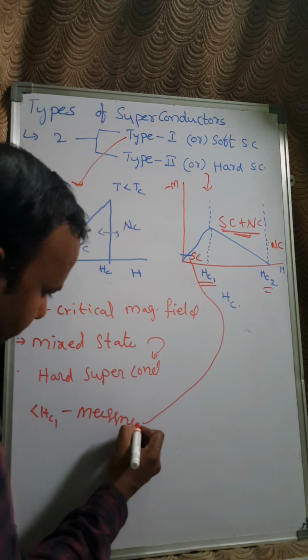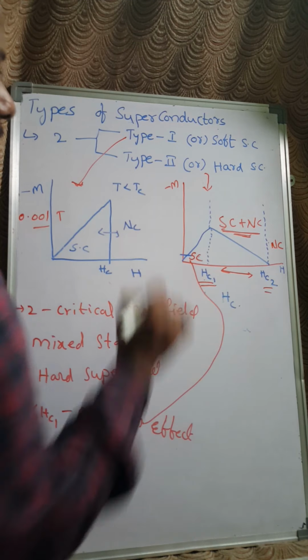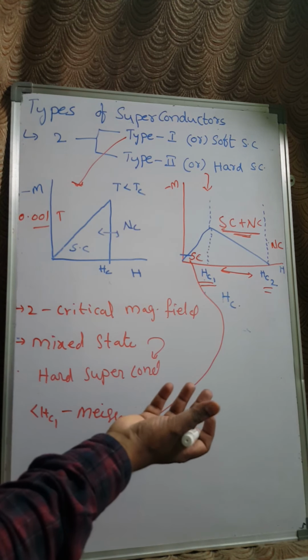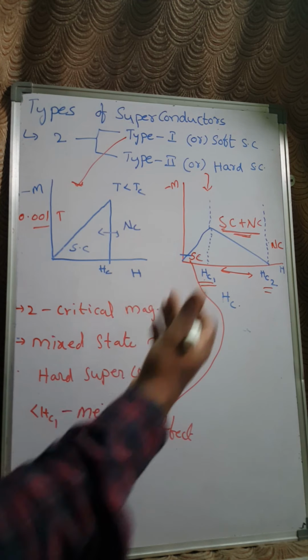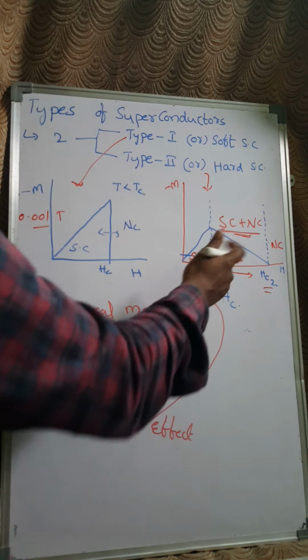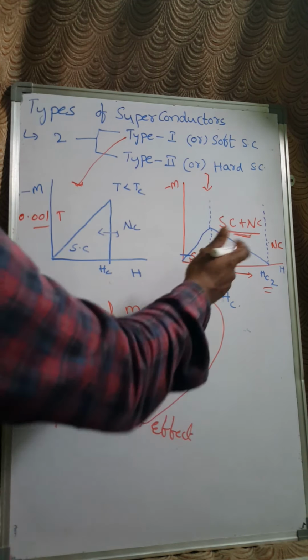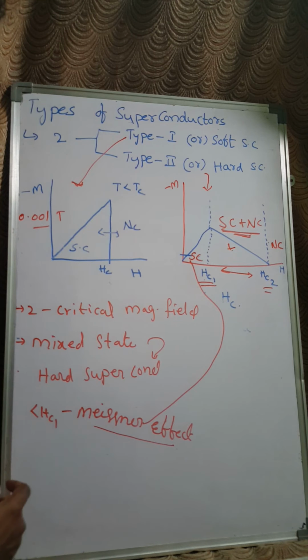And above Hc1, between Hc1 and Hc2, this region, this is a mixed region. That means some of the magnetic lines may pass through the coil. So at this particular point, the material does not show the Meissner effect.